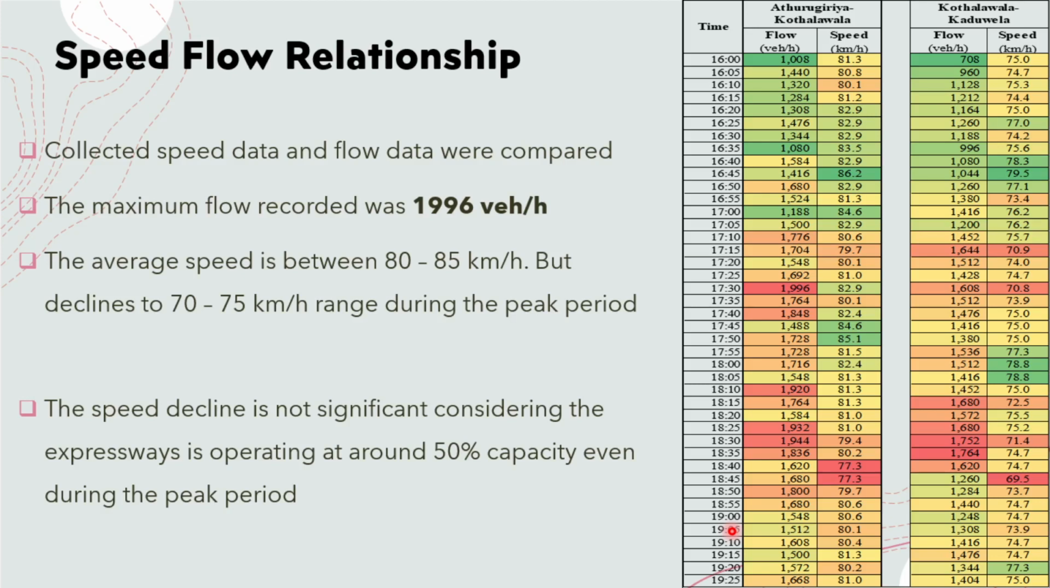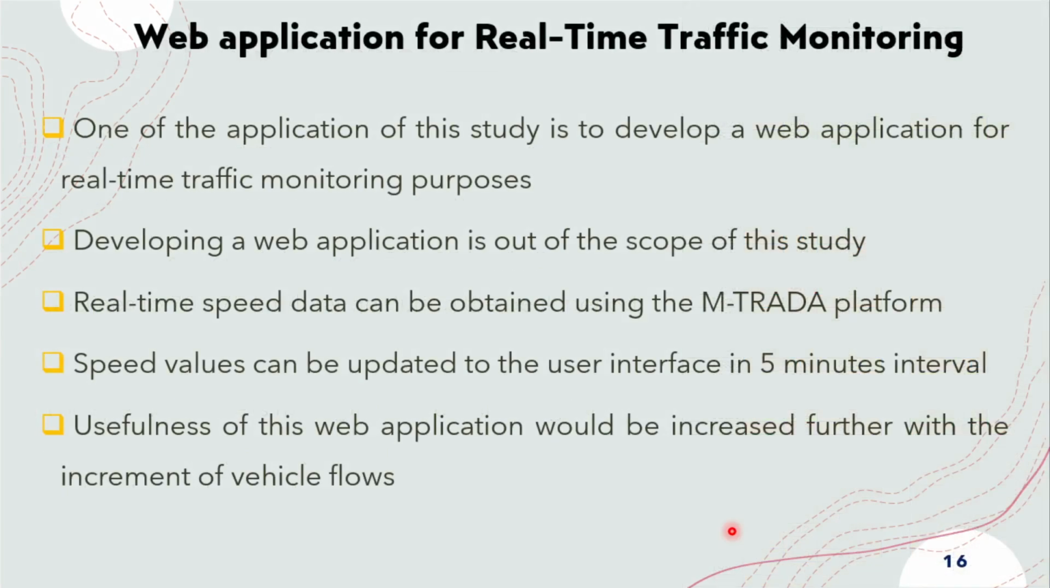with the highest flow of 1,996 vehicles per hour. In this table, you can see the average speed of the expressway is between 80 to 85 kilometers per hour, but declines marginally to 70 to 75 kilometers per hour range during the peak period. However, the speed decline is not significant considering the expressway is operating at 50% capacity even during the peak period. But with the increase in vehicle flow, the speed drops would be more frequent and cell transmission would be more useful.